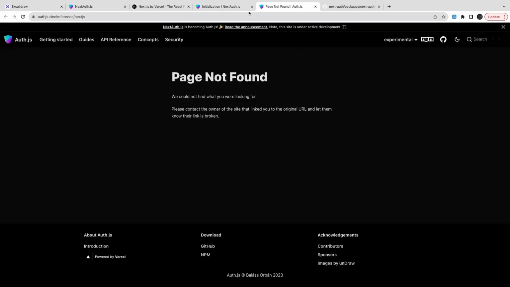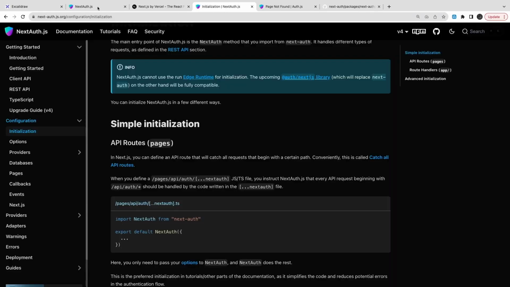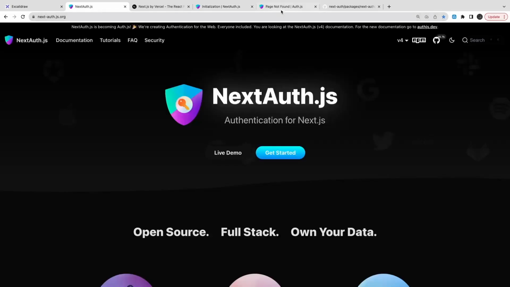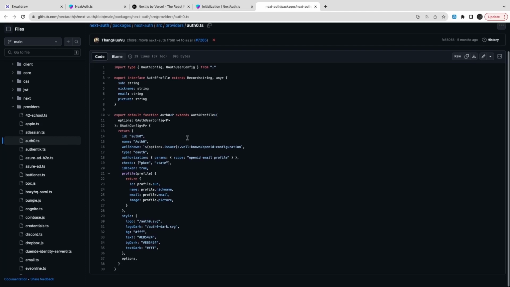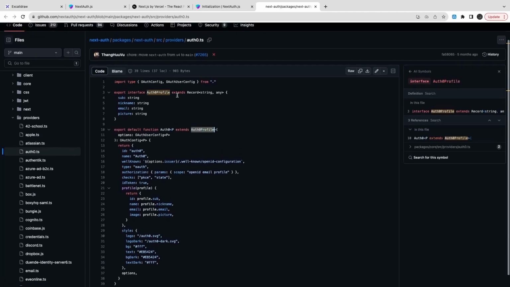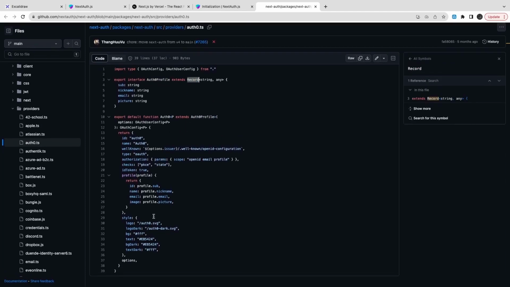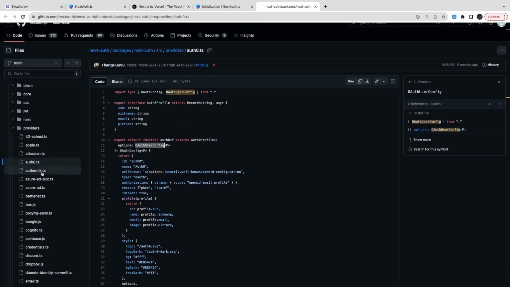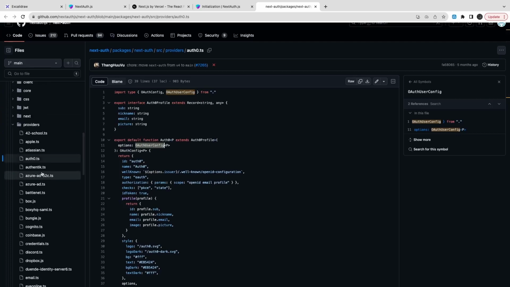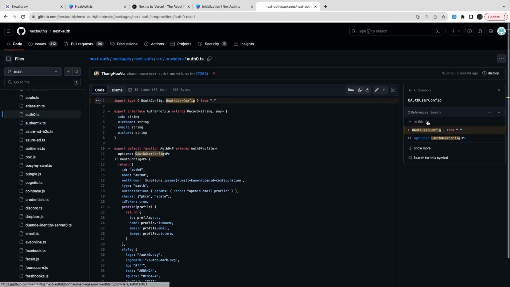Here we can specify the next auth options, and I will go into the documentation to see what options I need to pass. These are all the properties which you can expect to be returned to us from auth0. So let's look a little bit at the documentation side.